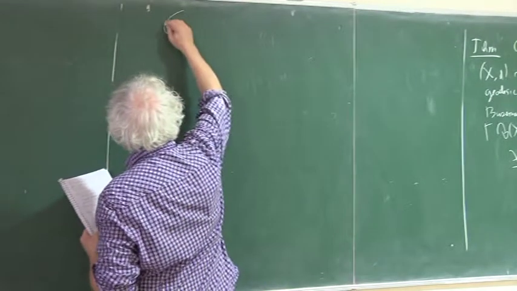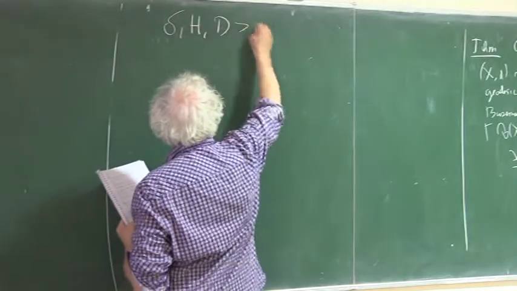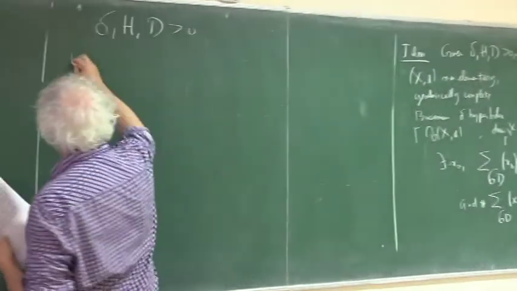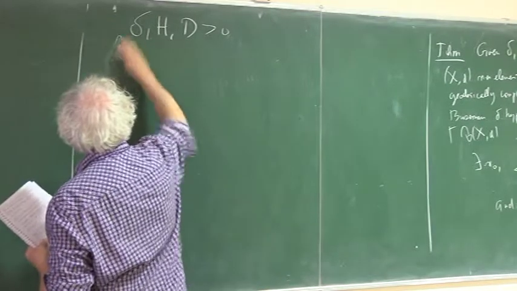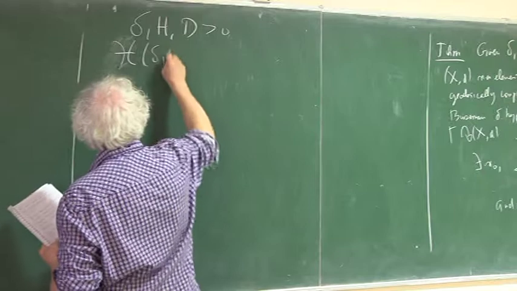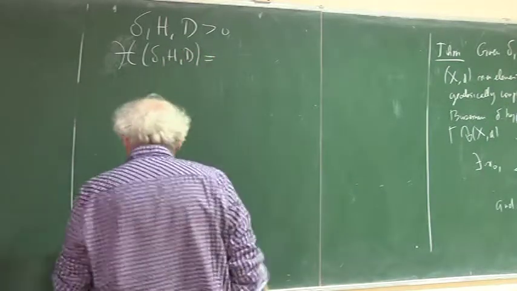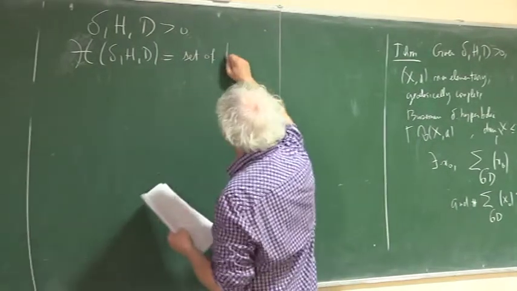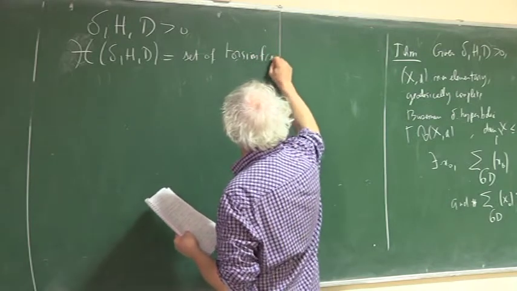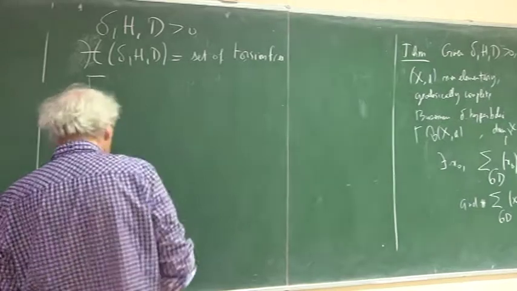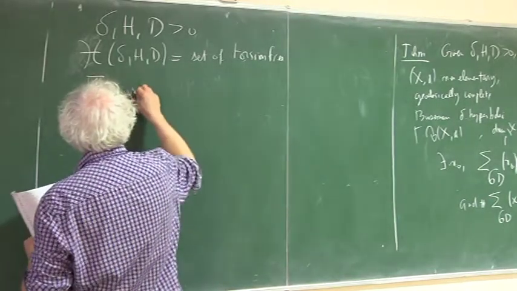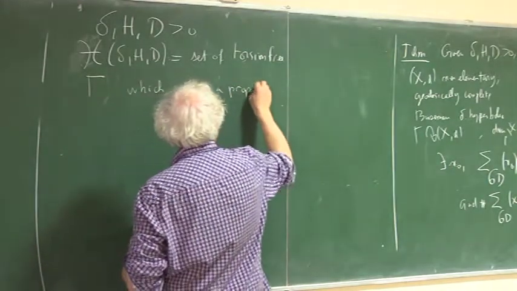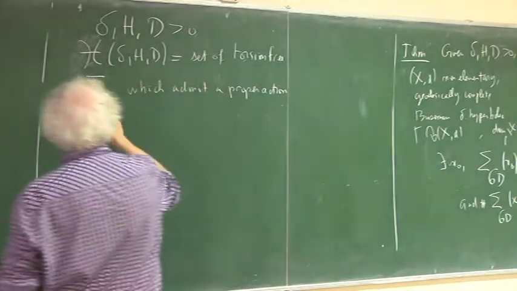So we start with delta, H, D, positive numbers, and I denote H of delta, H, D to be the set of torsion-free groups Gamma which admit a proper action on